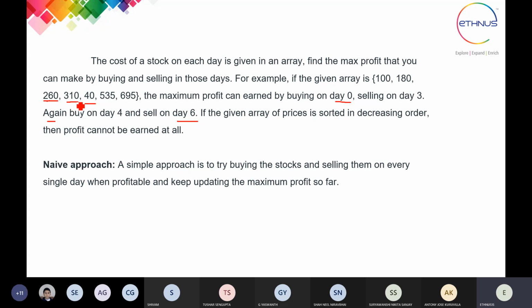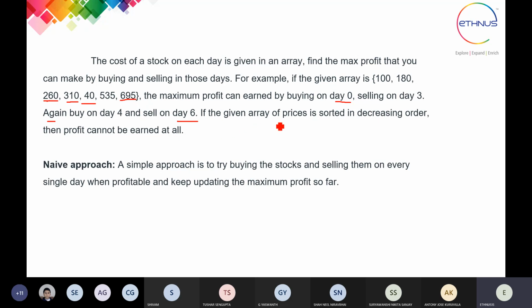So 310 is the maximum price on day 3 that the person gets for the particular share. So he will sell on day 3, and again he is going to buy on day 4 because it has a very low value, and again sell on day 6, where he will get the maximum price.